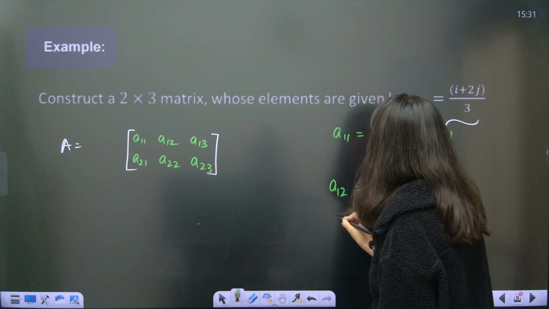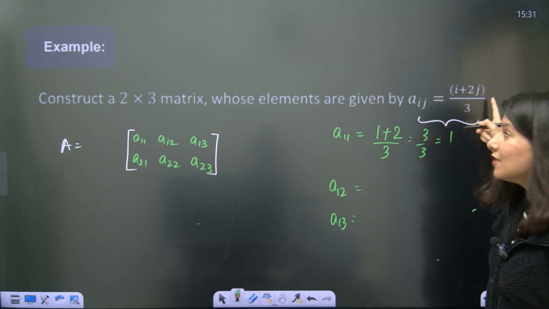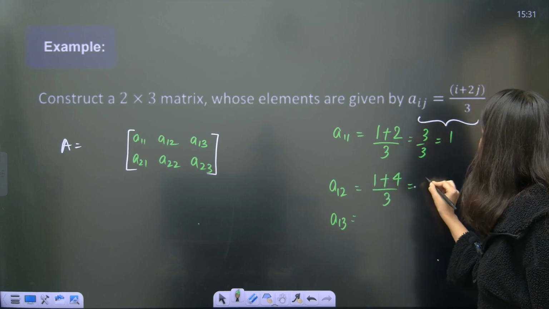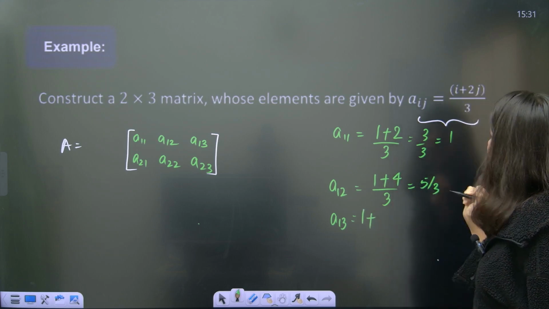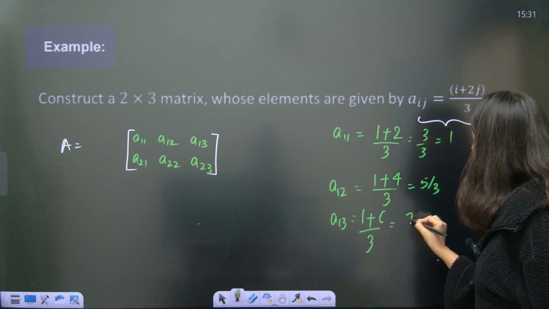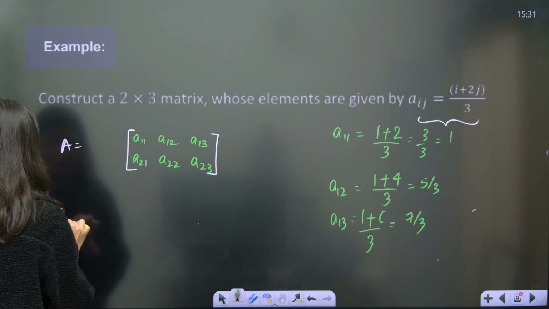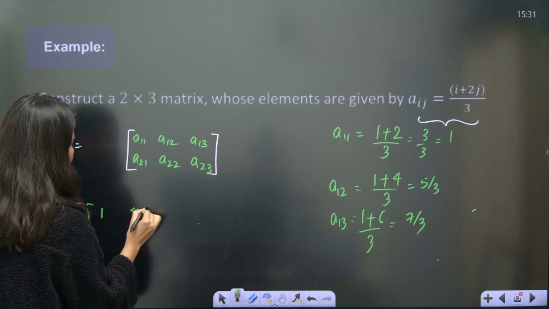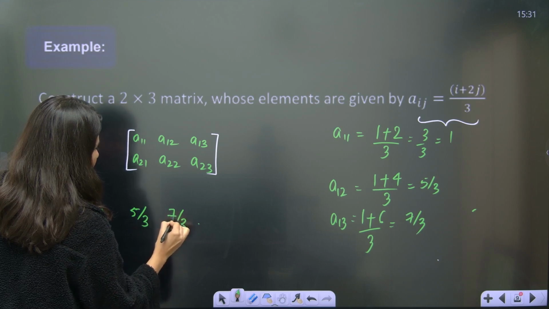A12, A13. For A12, i is 1 and j is 2. So 1 plus 2 twos are 4, by 3, so this is 5 by 3. And A13 is 1 plus 3 twos are 6, by 3, which is 7 by 3. So yes, we can put the values and start creating the matrix. So 1, then 5 by 3, and then 7 by 3. Correct? 5 by 3 and 7 by 3.